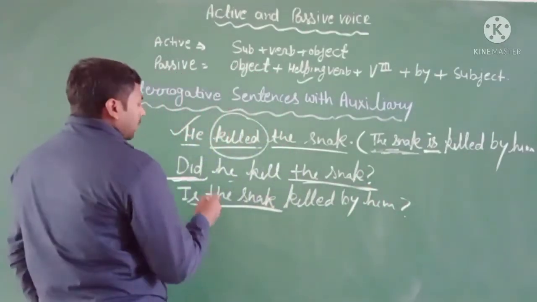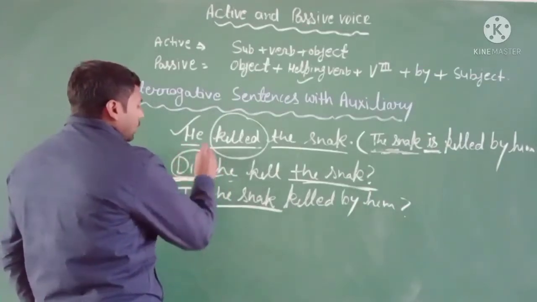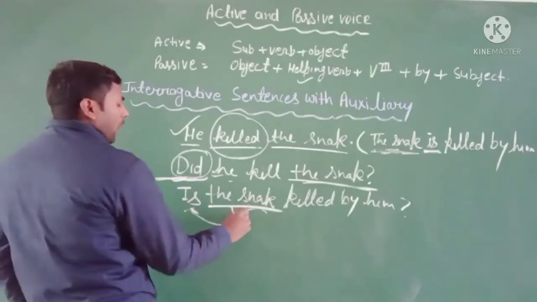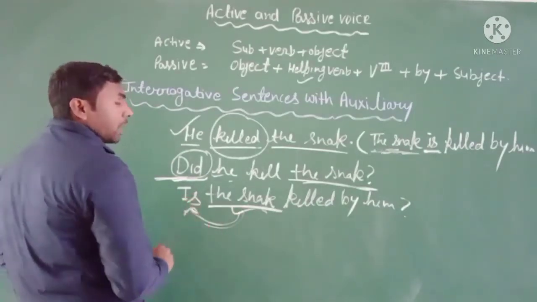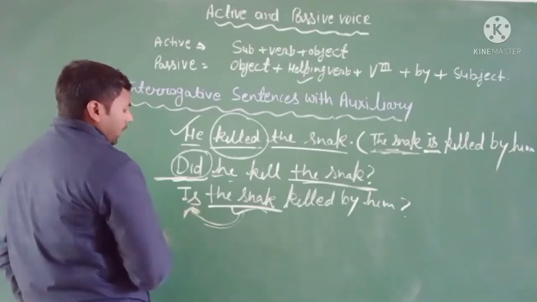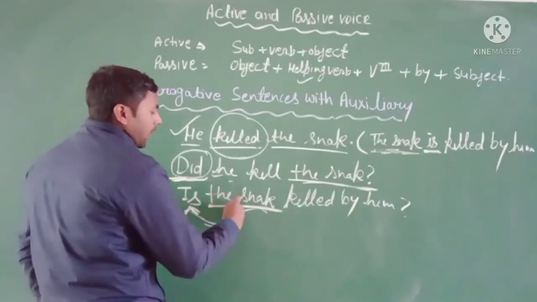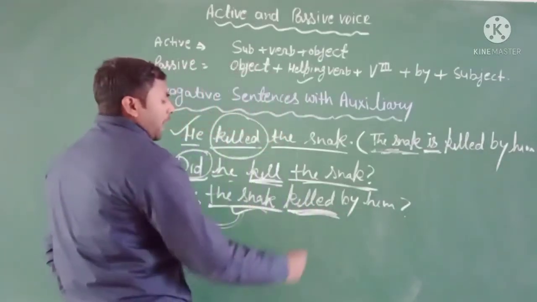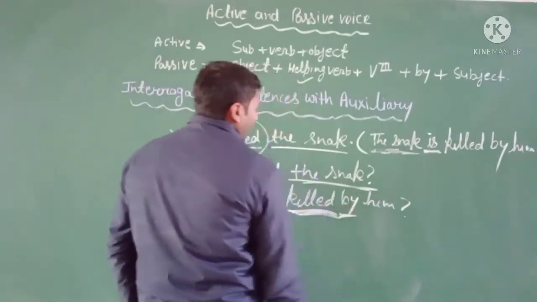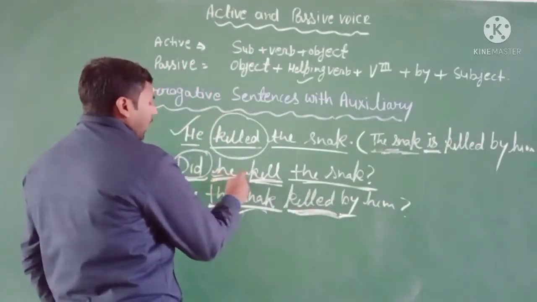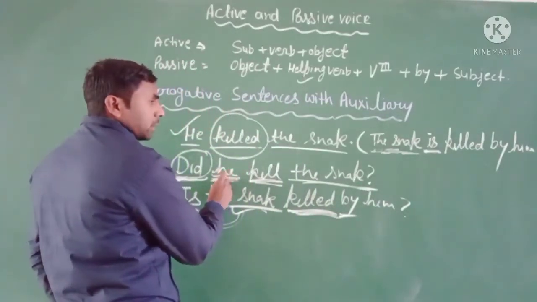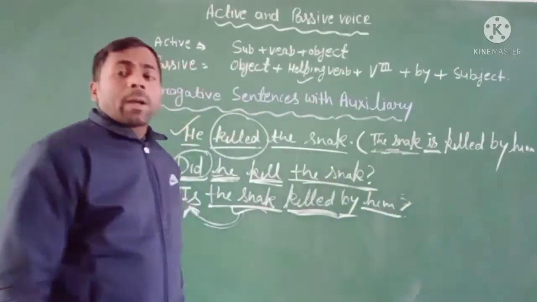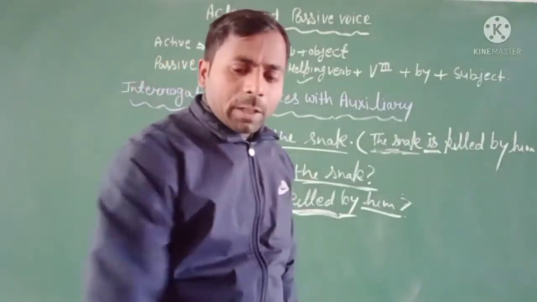Okay, but here the interrogative sentence, and use according to the subject, you can use the helping verb. So helping verb will be is, not, am, or are. Okay, use is, and after that is the snake, verb will be third form. So your verb here is the third form. Use by again, then use by here. And what is the object of this subject? It is the subjective part, and its object will be he. Simply you can change it into the passive voice. Clear? I gave you another example.